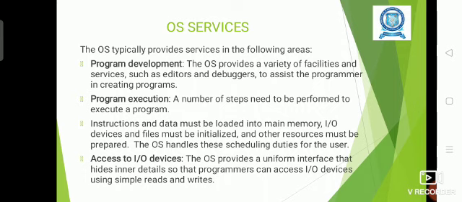Editor is the tool which is used to type our program. Debugger is used to correct our program errors, and the compiler will be there, loader will be there, linker will be there. All those system software tools will be managed by the operating system only. So with the help of the OS only, we can create our program and we can get the results from our program. And next, the program execution.